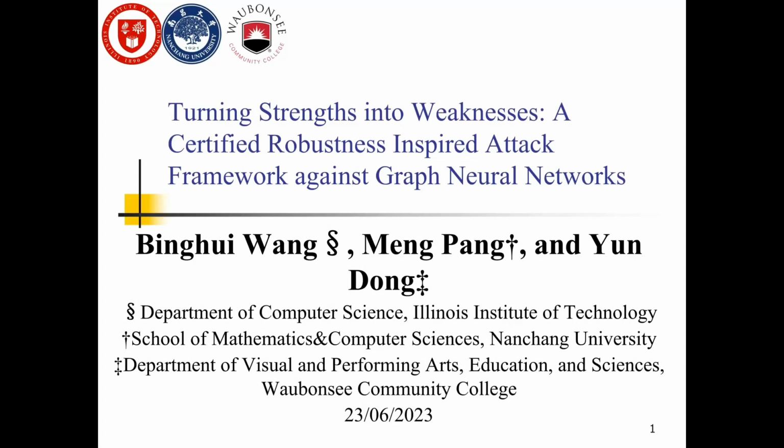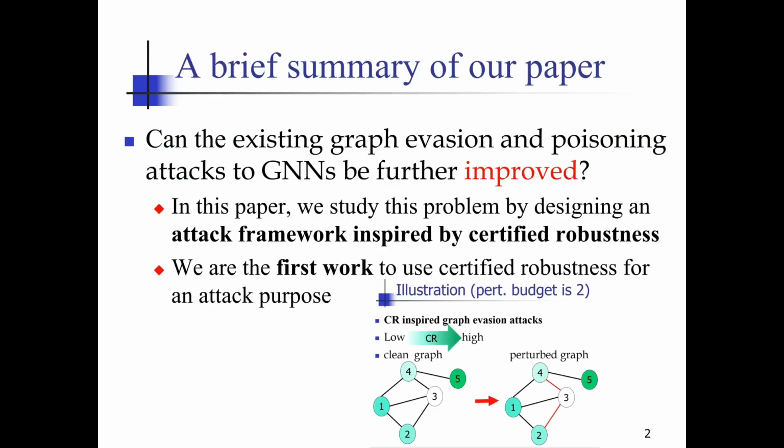Hello everyone. The title of this presentation is Turning Strengths into Weakness, a certified robustness-inspired attack framework against graph neural networks. First, let's quickly preview our work. In this paper, we study a problem, that is, can the existing graph evasion and poisoning attacks to GNNs be further improved? The answer is yes.